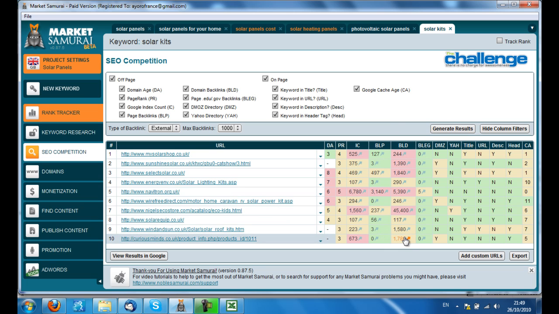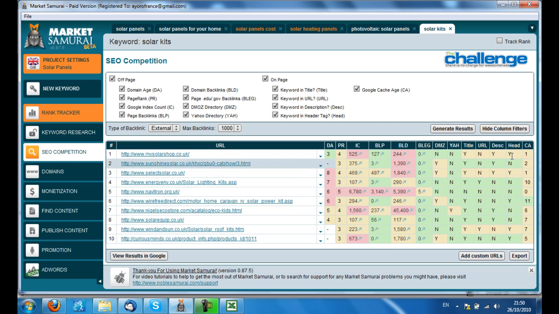It means it's a large website, or they've been concentrating on different keywords, so they might have lots of links to their homepage, but the page that specifically talks about solar kits doesn't have that many links. So that would make it a decent niche site to go for.